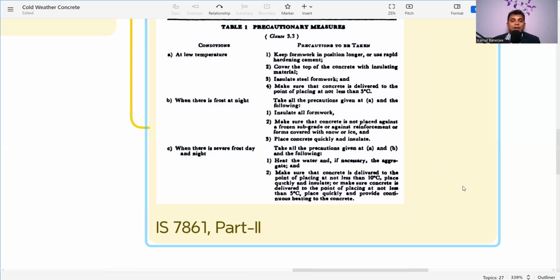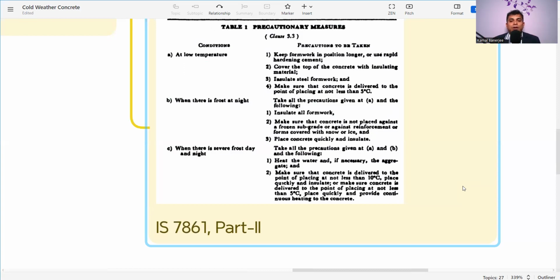So now we need to heat the water and aggregate and make sure that the concrete is delivered to the point of placing at not less than 10 degrees centigrade. So before it was 5 degrees, now the temperature of the concrete is increased to not less than 10 degrees centigrade. Place quickly and insulate, or make sure concrete delivered at the point of placing is not less than 5 degrees centigrade, place quickly and provide continuous heating of the concrete.